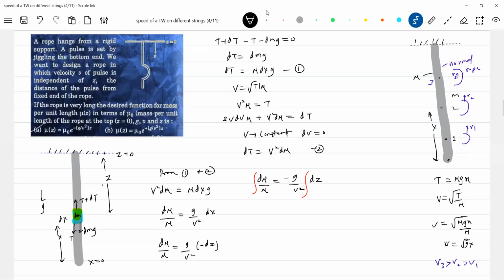In terms of mu naught of the rope at top, at z equal to 0 it is mu naught.